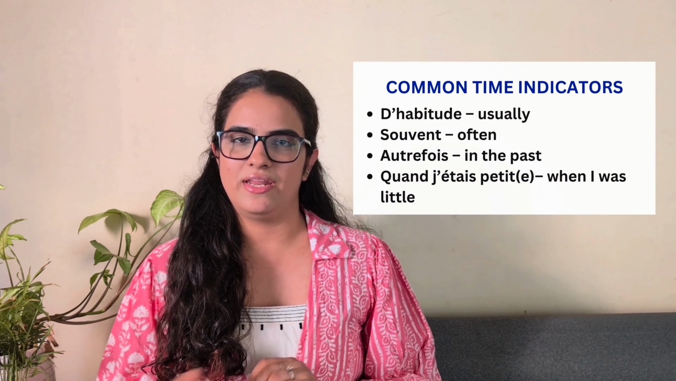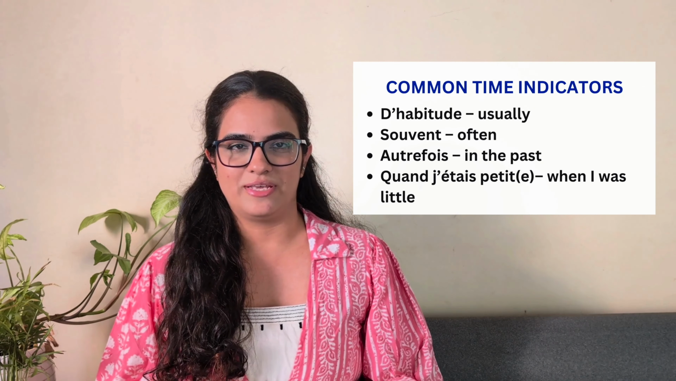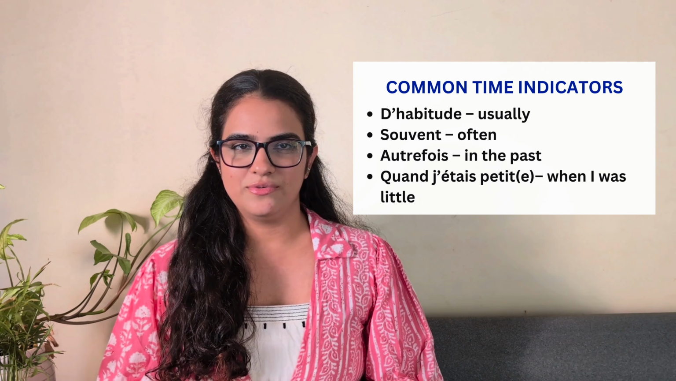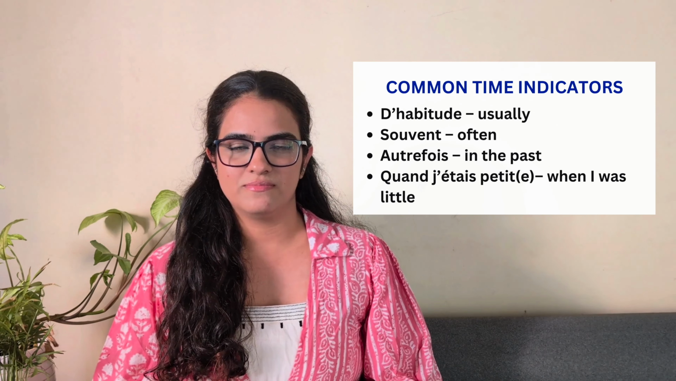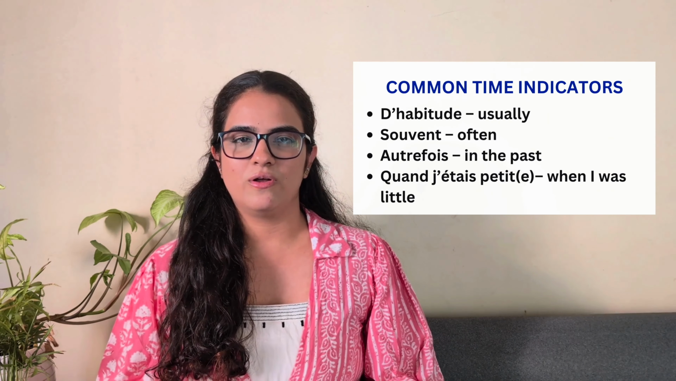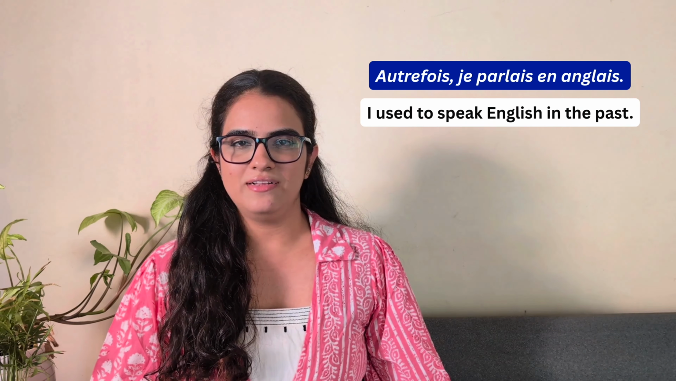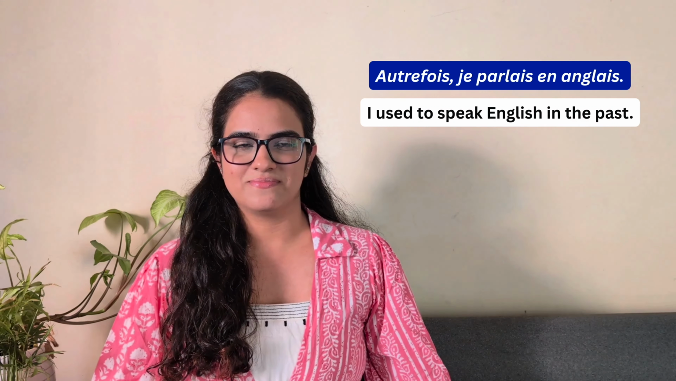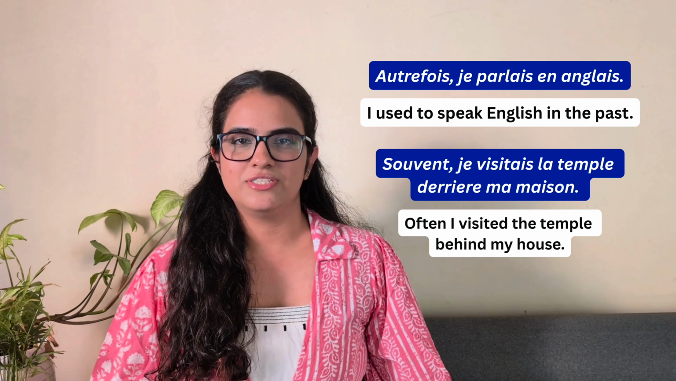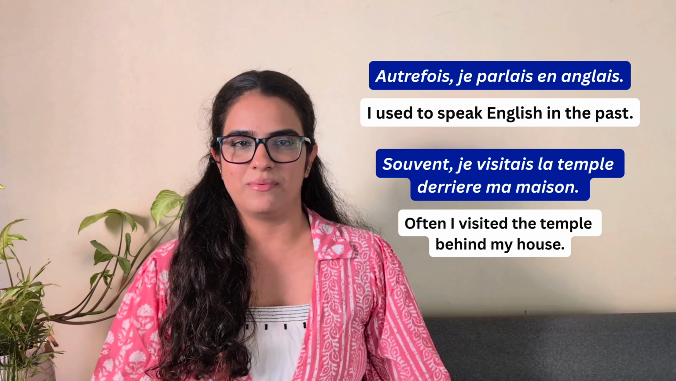Here are some common time indicators that you can use with imparfait. D'habitude, autrefois, souvent, quand j'étais petit, petite, etc. For example, autrefois, je parlais en anglais. Souvent, je visitais le temple derrière ma maison.